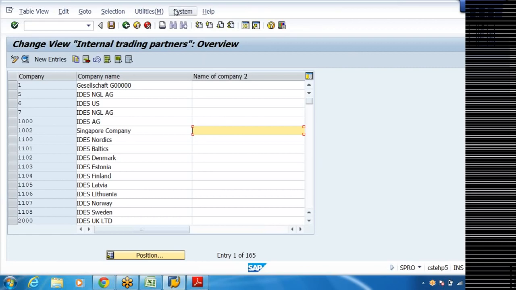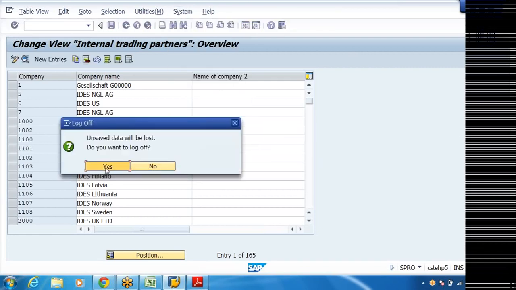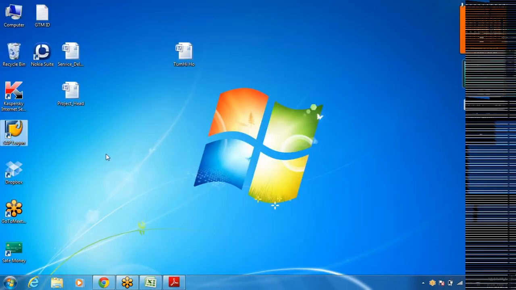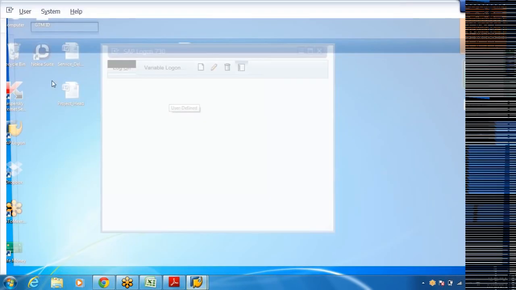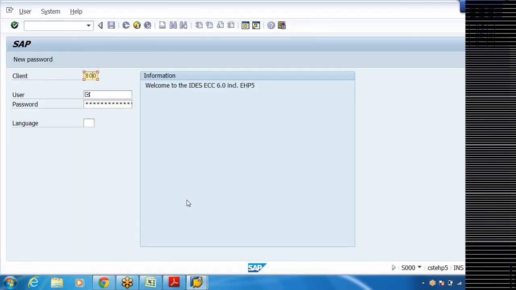I'll show you. As soon as you log into the system, double click on this client number, 800. What does that mean? That is the number given to this SAP system, because in a landscape, that is to say in an SAP system, you will have around maybe half a dozen SAP clients. The purpose of that, everything I'll discuss later. At this juncture, understand client number 800. This is for the purpose of getting training. We use it.